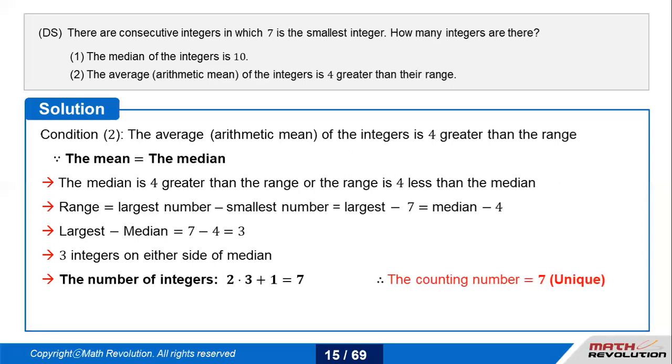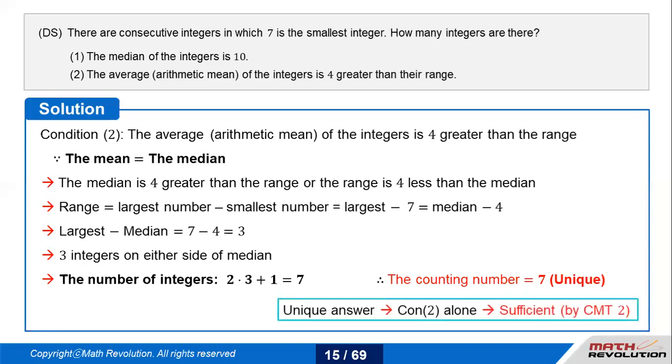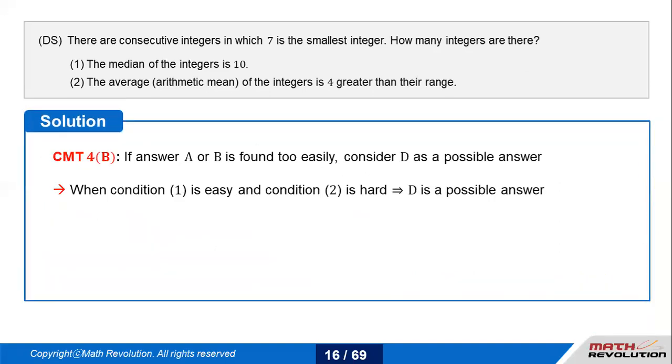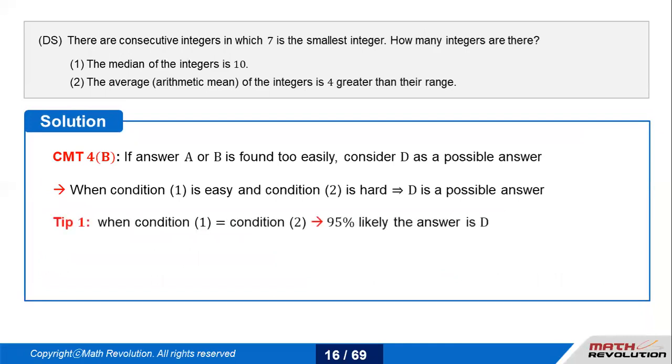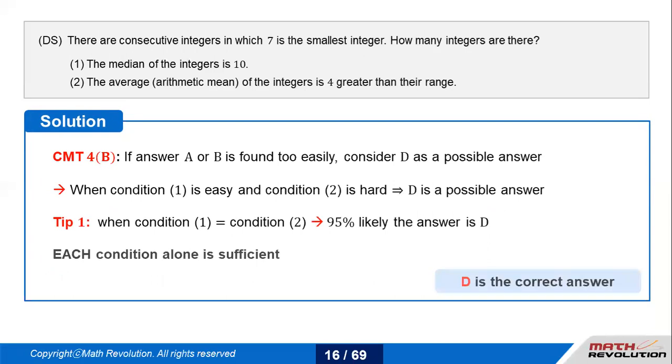And I have been telling this many times during my webinars as well, and also in whatever I post over GMAT Club, solving the DS questions by the variable approach: if your condition 1 is equal to your condition 2, 95% of the time or more, your answer would be D. So it has to be always easy to understand that when condition 1 and condition 2 agree, it's 95% that your answer would be D. Each condition alone is sufficient, our job is done.